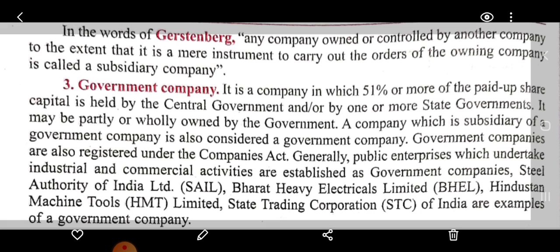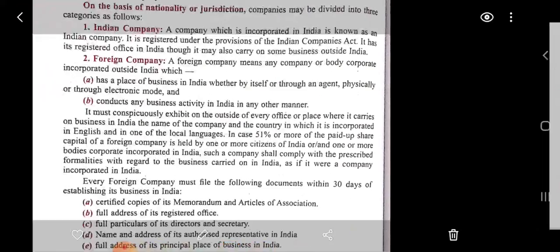Government companies are also registered under the Companies Act. Generally, public enterprises which undertake industrial and commercial activities are established as government companies. Steel Authority of India, Bharat Heavy Electricals Limited, Hindustan Machine Tools Limited, and State Trading Corporation of India are examples of government companies. So government companies are those where the state or central government holds 51% share of the company or the complete share.